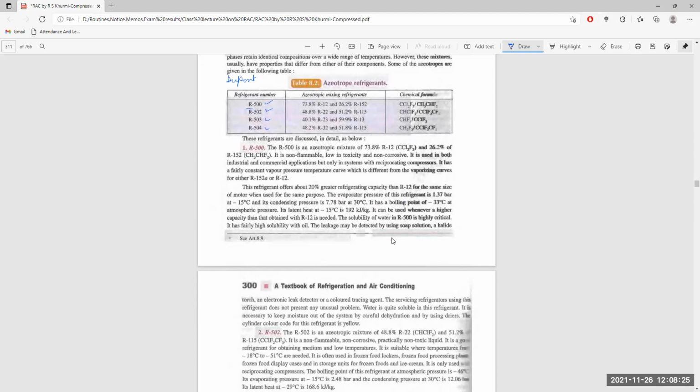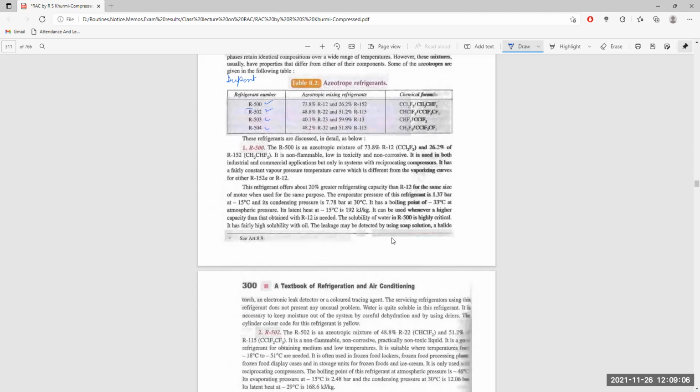The solubility of water in R500 is highly critical. It is fairly soluble with oil. Leaks may be detected using soap solution, a halide torch, or an electronic leak detector. Servicing using this refrigerant does not present any unusual problem.